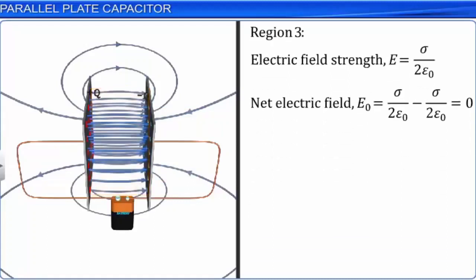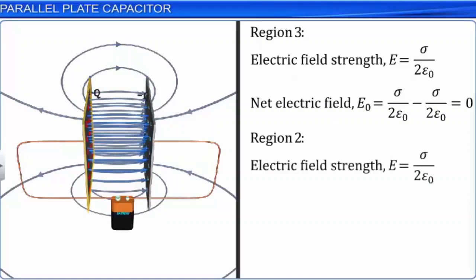In region 2, we see that due to the positive plate of the capacitor, the electric field strength E is equal to sigma by 2 epsilon naught, and directed away from the positive plate and towards the right. We also see that due to the negative plate of the capacitor, the electric field strength E is equal to sigma by 2 epsilon naught, and directed towards the negative plate and towards the right. Region 2, which is in between the plates, has two electric fields of equal magnitude, sigma by 2 epsilon naught, which are both pointing towards the right.